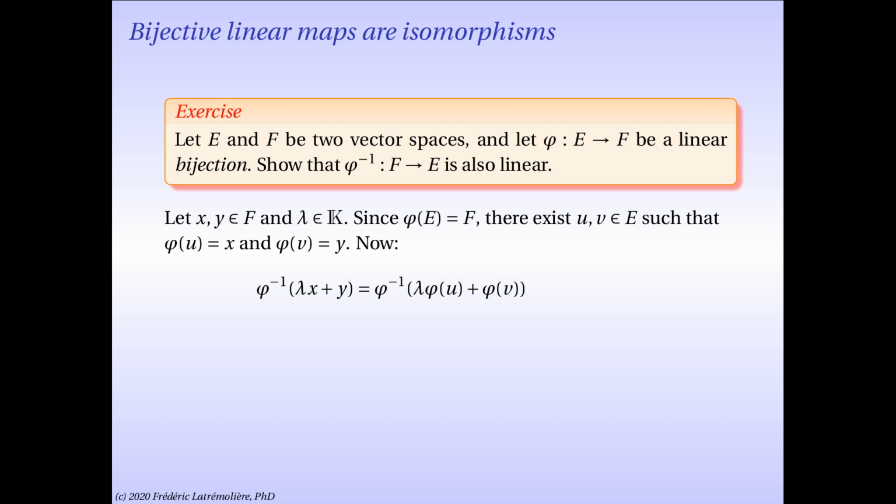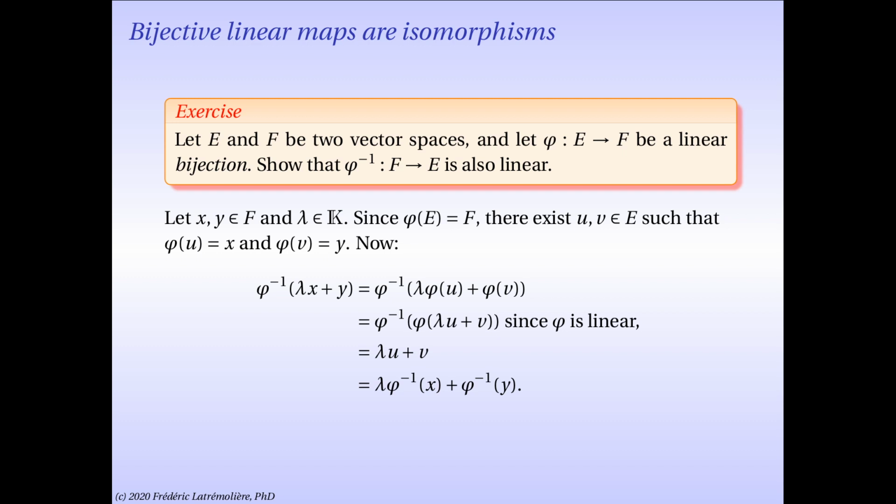The inverse of phi can be calculated at lambda x plus y by noticing that we can replace x by phi of u and y by phi of v, and then by observing that since phi is linear, lambda phi of u plus phi of v equals phi of lambda u plus v. But then you observe that we apply phi inverse to phi of something. By the characterization, or property definition really, of a bijection, we conclude that the inverse of phi applied to lambda x plus y is really equal to lambda u plus v, which is lambda phi inverse of x plus phi inverse of y, since phi of u is x, therefore phi inverse of x is u, and similarly phi inverse of y is v.